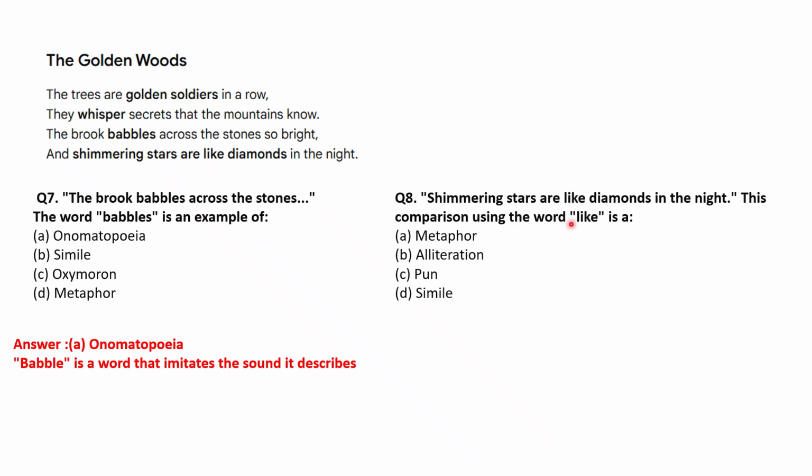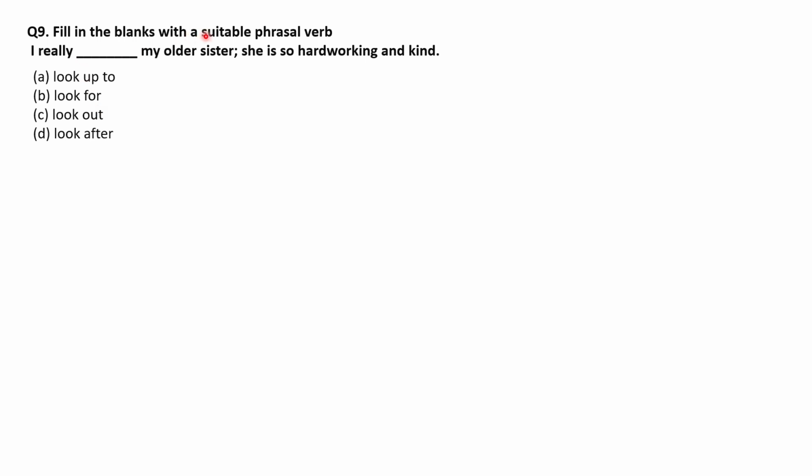Question 8. Shimmering stars are like diamonds in the night. This comparison using the word like is a. So when we use like, the literary device will be simile. It compares stars to diamonds using the word like. Next, fill in the blank with a suitable phrasal verb. I really look up to my older sister. She is so hardworking and kind. So the answer is look up to. This means to admire or respect someone.